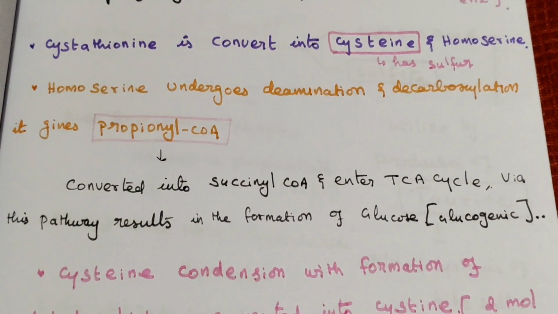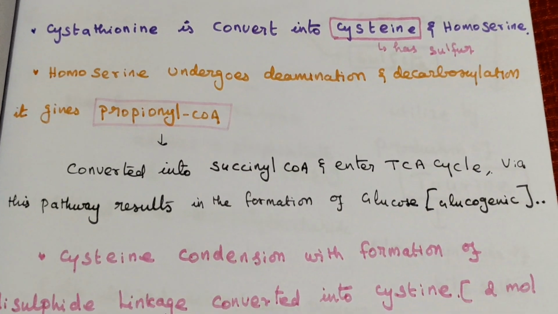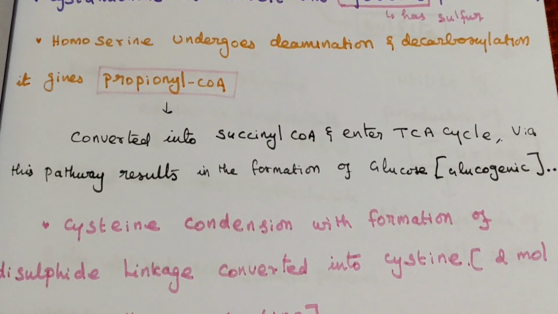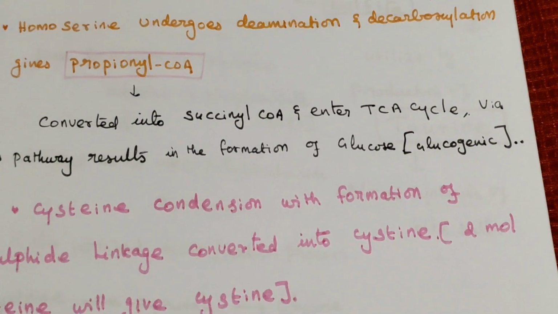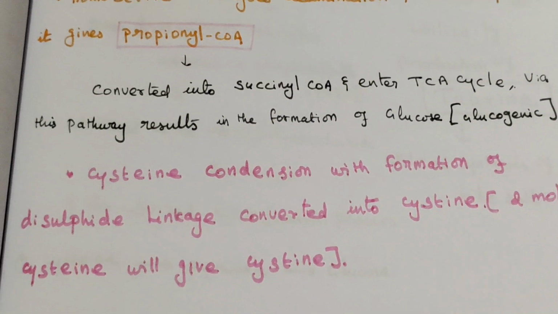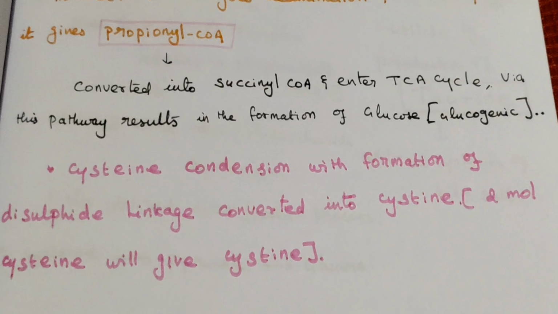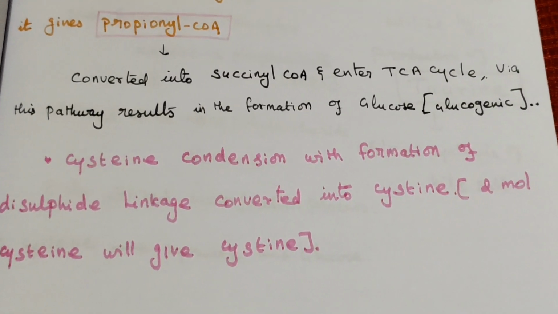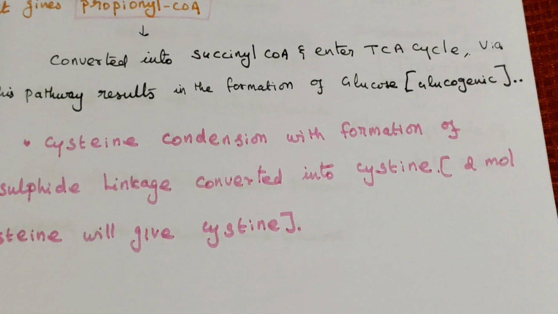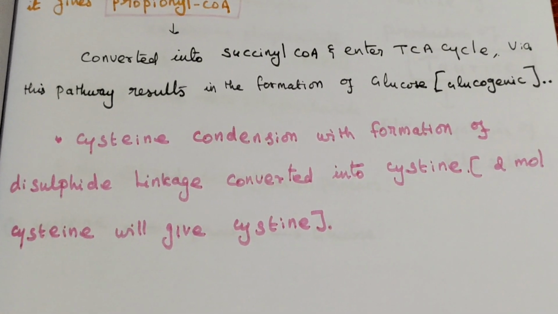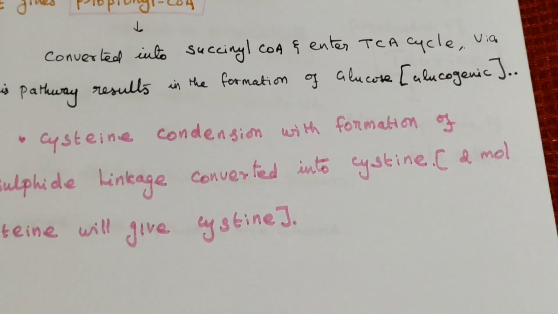Then homoserine undergoes deamination and decarboxylation to form propionyl coenzyme A. This will be converted into succinyl coenzyme A and enter the TCA cycle, and via this pathway glucose is formed. Then cysteine condenses with formation of a disulfide linkage and is converted into cystine. Two molecules of cysteine will give cystine.